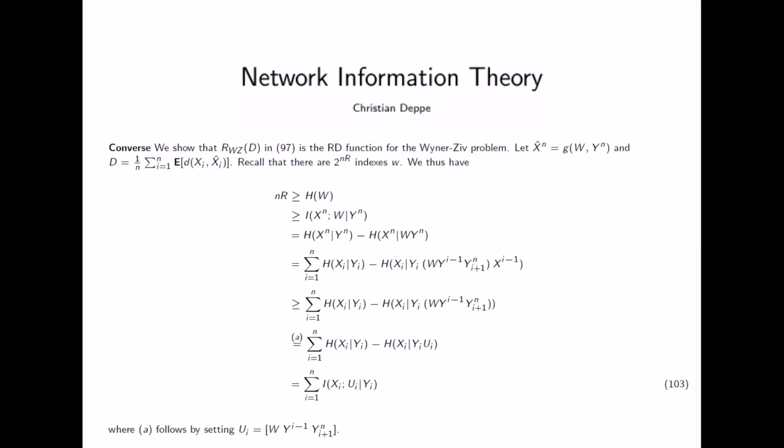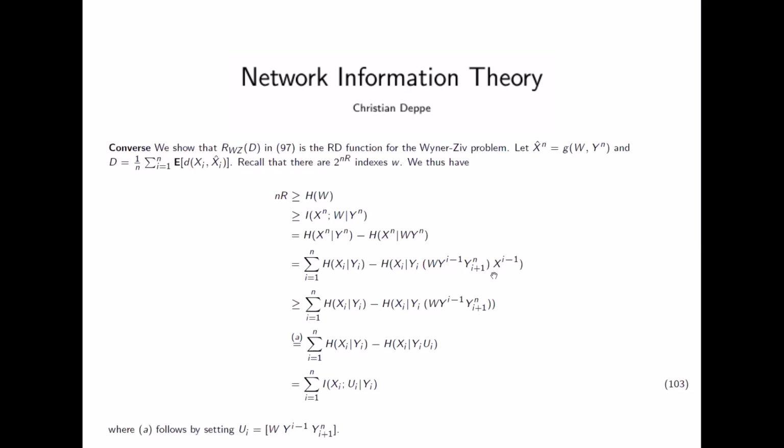And this we can write also, if you look at the next line, we can also write as individual sequences. So we can sum it from i equal 1 to n, and then h of xi, yi. Normally this should also depend on xi minus 1, but all xi are independent from the future and the past, because we assume that they are IID distributed. So minus the entropy of h of xi, and now we write this in this way.